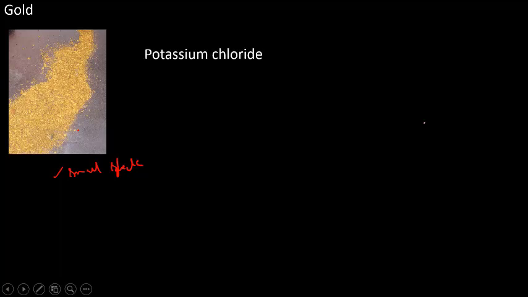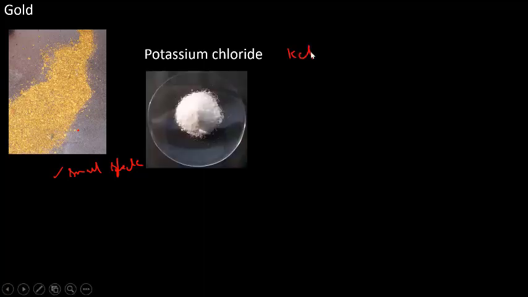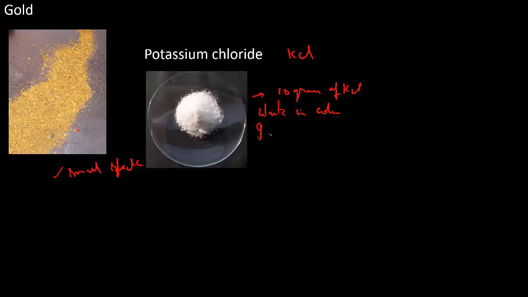Potassium chloride. What is the formula? KCl. So this is the potassium chloride, which is white in color. See, this is approximately maybe 10 grams of potassium chloride. How many ions are present?